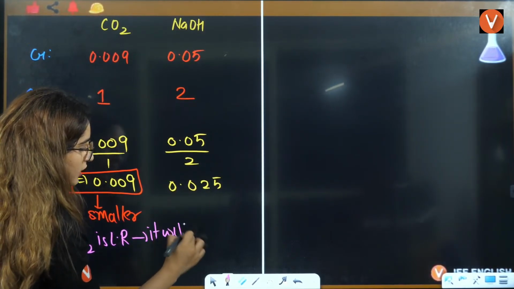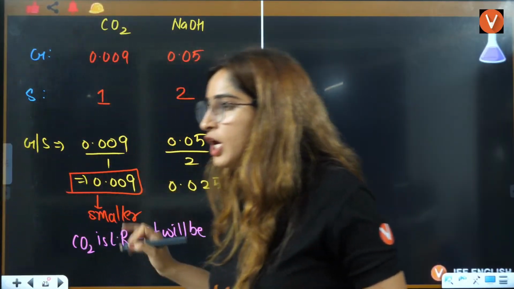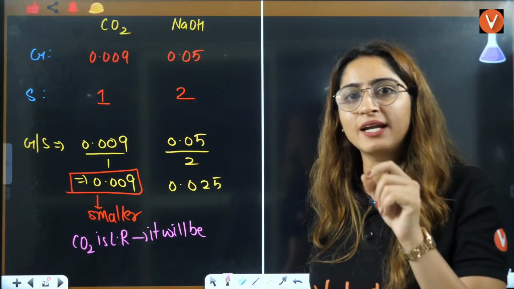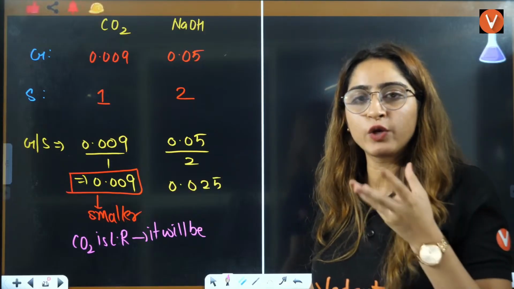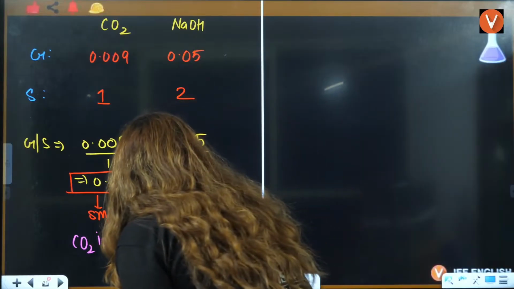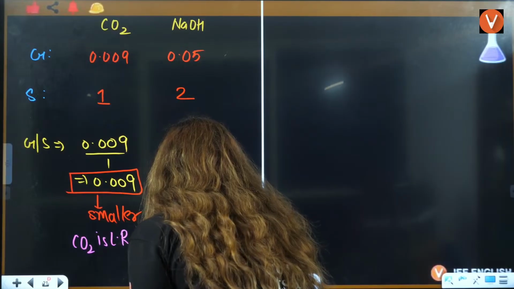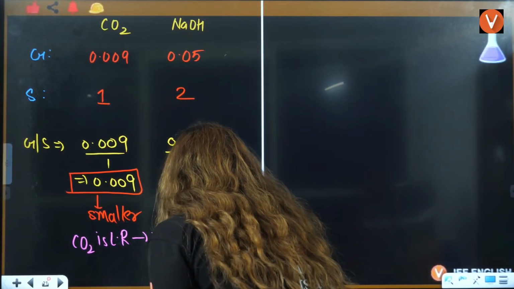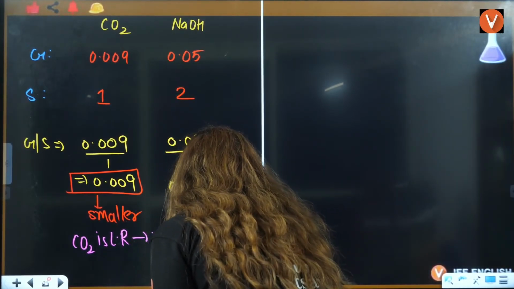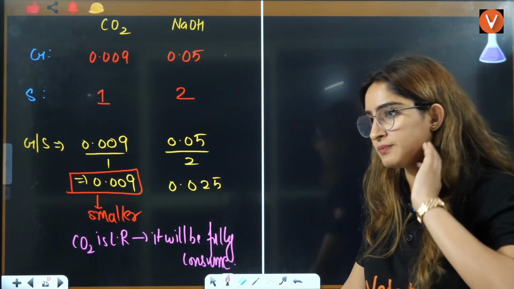It will be, beta, the limiting reagent is always fully consumed, right? You have two burgers, you have one patty, a burger will be left behind, you will eat the patty in the burger, right? So it will be fully consumed. You can write it will be fully consumed. You will consume it fully, you don't have to worry about that, right? It will be fully consumed.